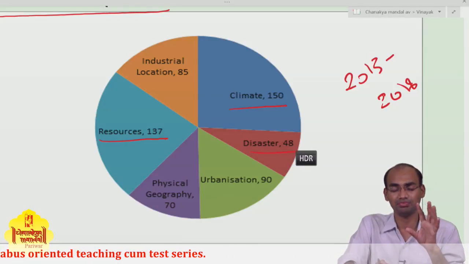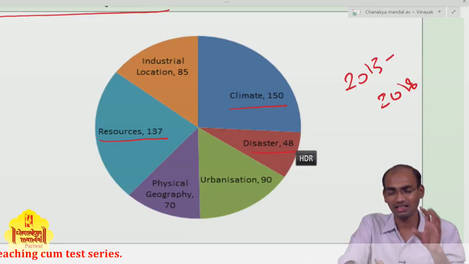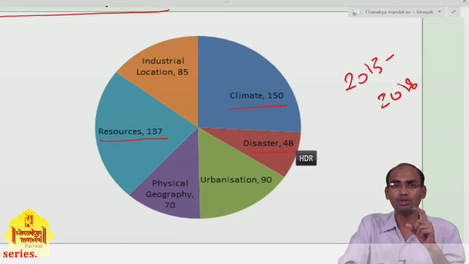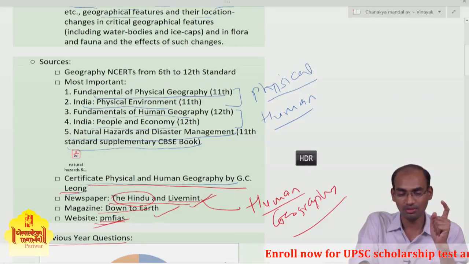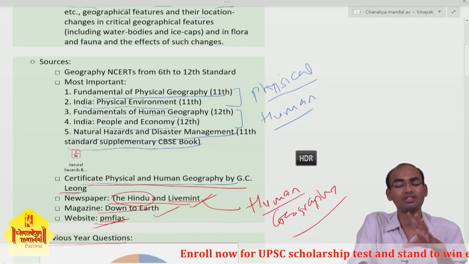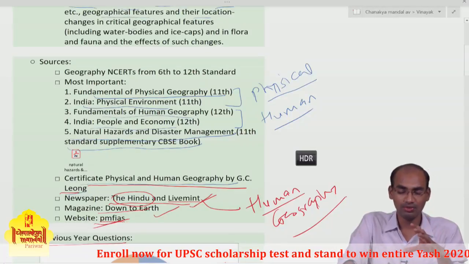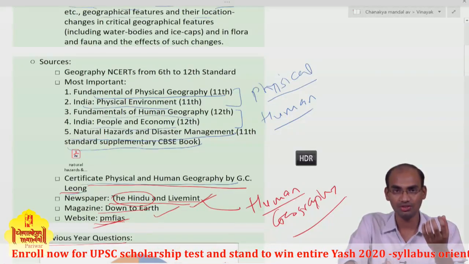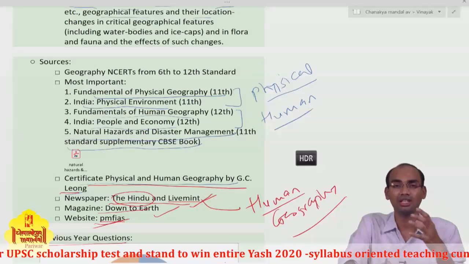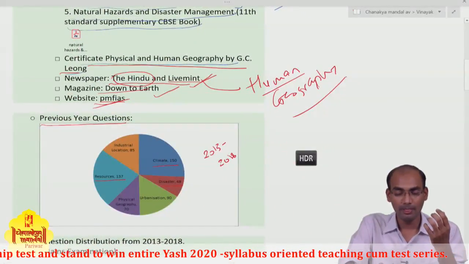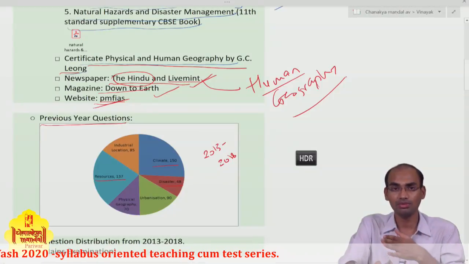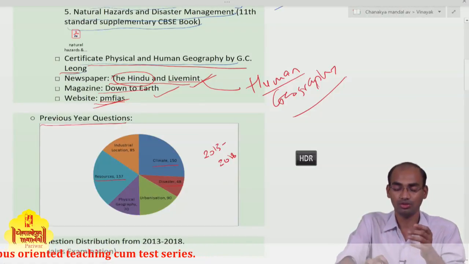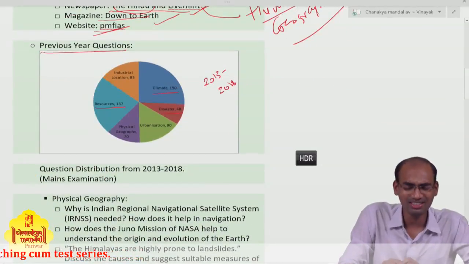You can tackle disaster management from 2 sources. First, the book which I already told you, the Natural Hazard and Disaster Management, 11th Standard Supplementary CBSE book, where you can get the authentic definitions of various terminologies related to disaster. Also you can cover a lot of ground relating to disaster from the newspaper, especially The Hindu.